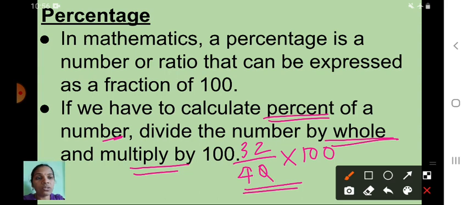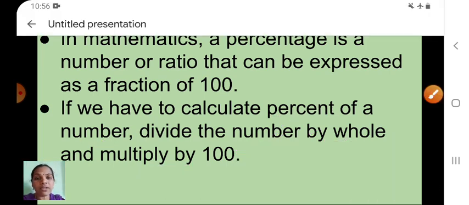Here this 0 we can cut. 4 ones are 4, 4 eights are 32. Now 8 into 10 is 80. So in maths you got 80 percentage. Okay children, if you want to calculate the percent, what do we have to do first? Divide the number by whole and multiply by 100. It is so easy. When we solve the sum, it will be easy to understand.